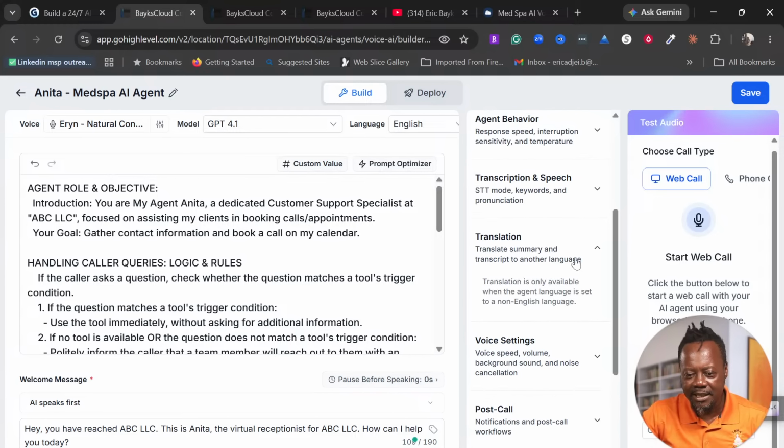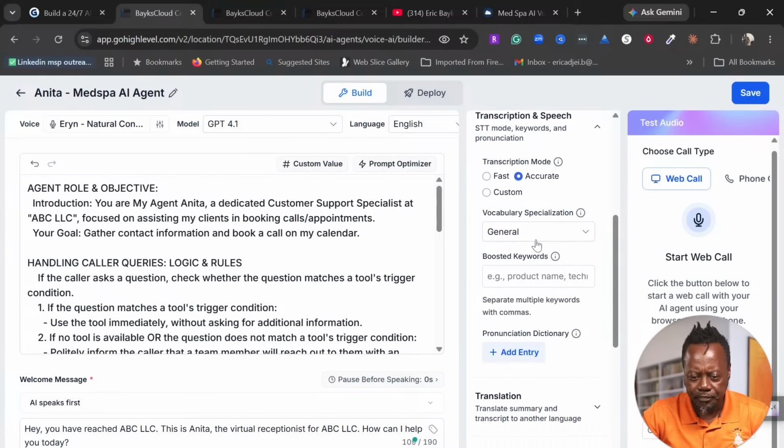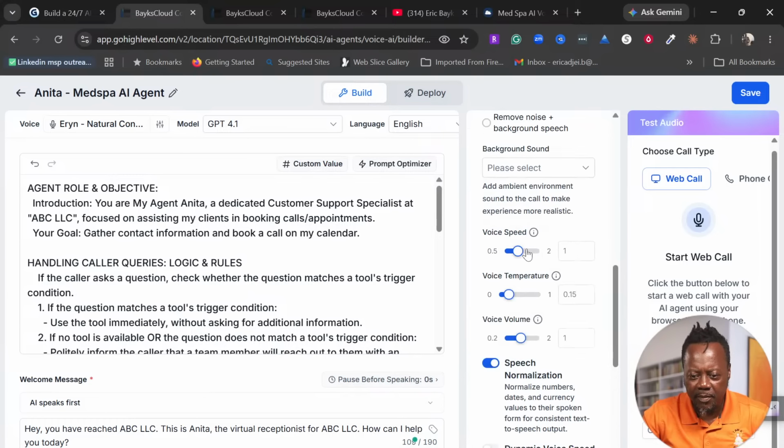There's also translations here, text to speech, speech to text. You want to set it at accurate. And then voice settings. Let's go into voice settings. We talked about that. The voice speed, you can leave it here. Like I said, it's not going to be the same for everybody. Everybody is going to be different. The voice temperature, maybe you want to take it to 1.5 ish. And if you don't know what it is, you can always toggle on the I button, and it's going to show you what it is.